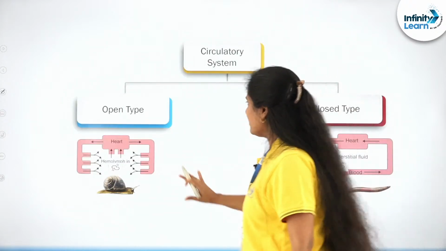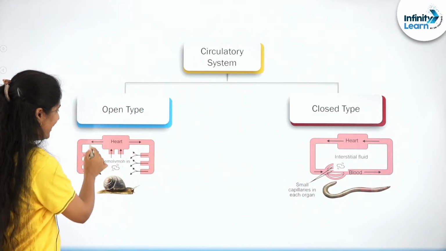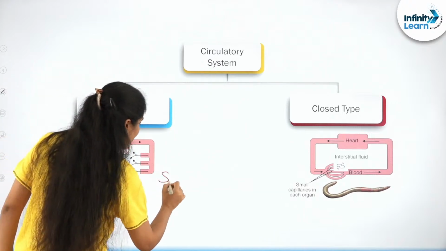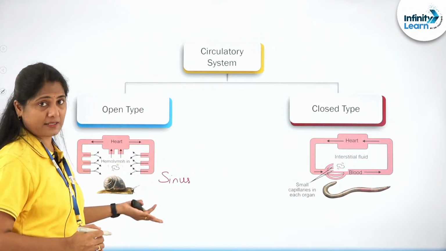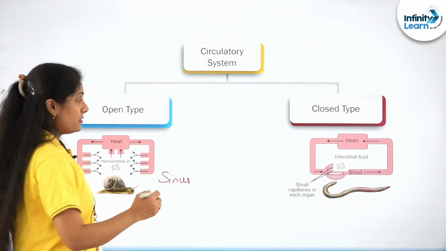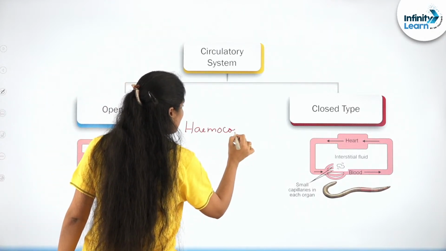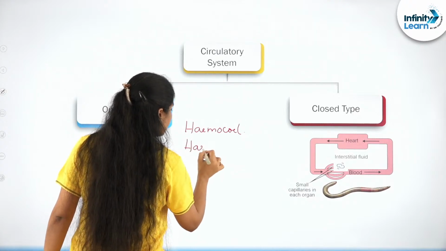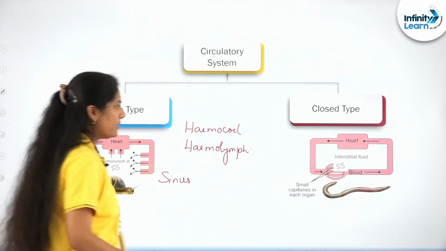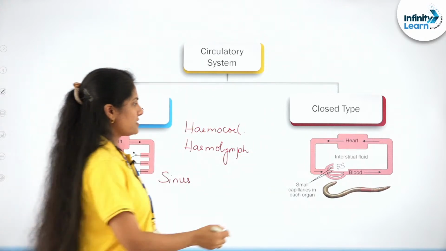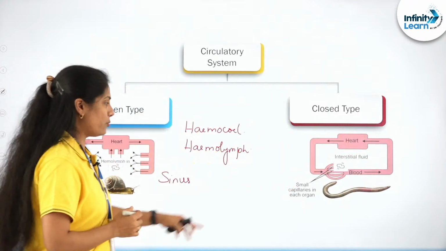So here is where there is the open type of circulatory system. You see those open-ended blood vessels. The blood is flowing through the sinus, also referred to as the space. In arthropods, it is referred to as the hemocoel, the functional body cavity, and it's the hemolymph that is flowing through it. And the closed blood vascular system, look at how it is flowing through the closed network of blood vessels.